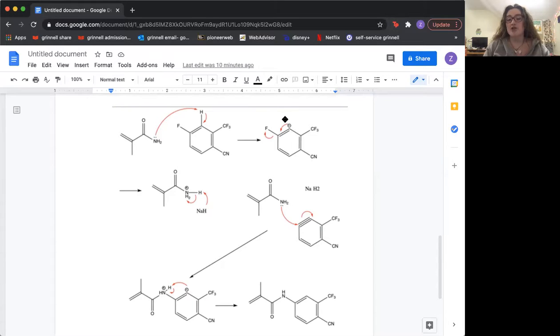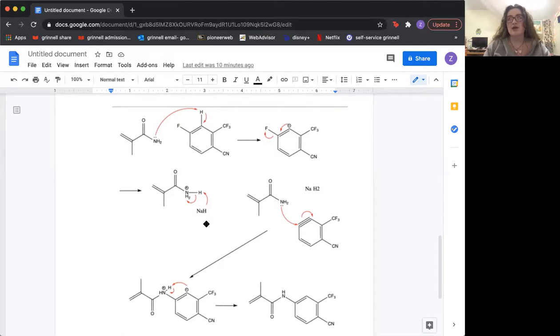The negative charge goes here towards this double bond, causing the fluorine, which is very electronegative and a very good leaving group, to leave. So at this point also, we'll have an NH3 right here, and this still has to add on at some point to the structure right here.